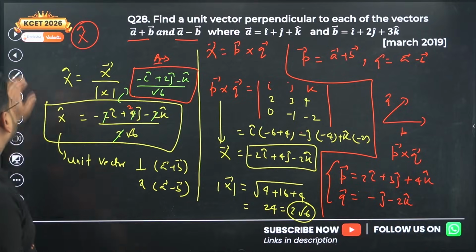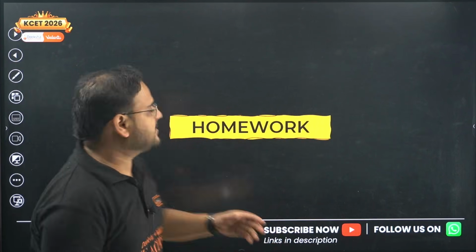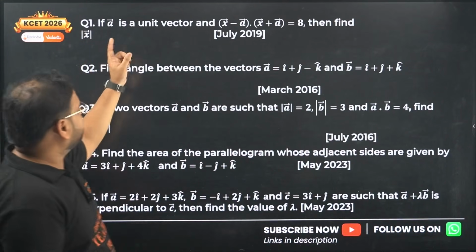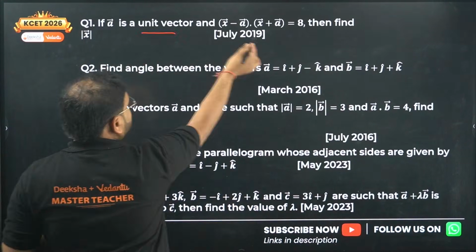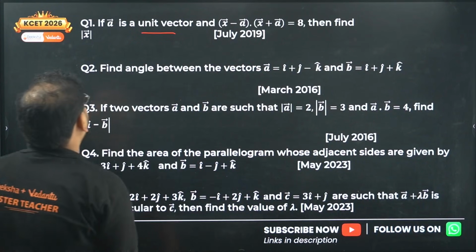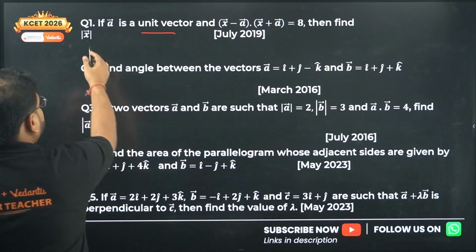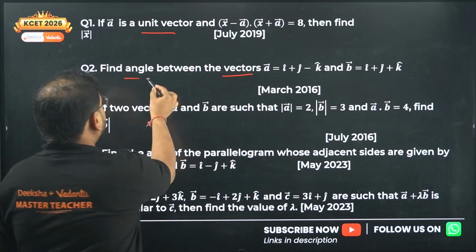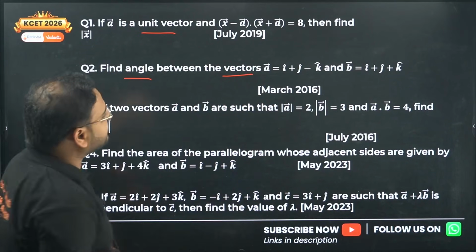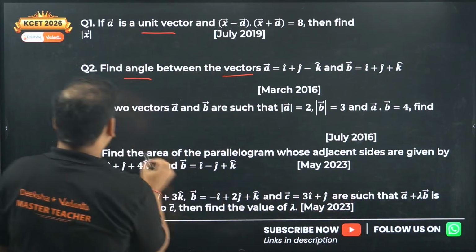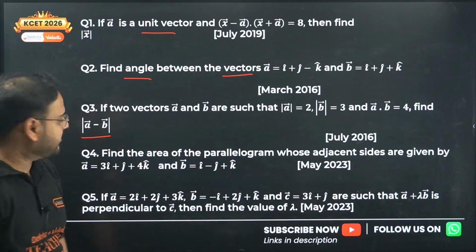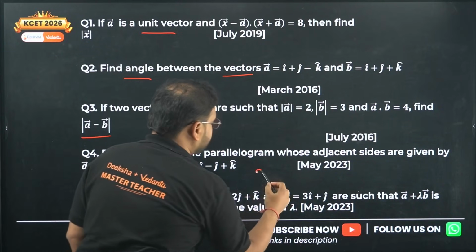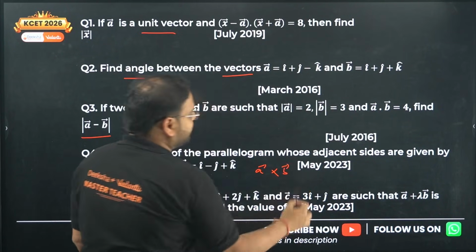Okay? Moving on. Now the time for homework. Here it is. The 5 questions I've given you for homework today: 1, 2, 3, 4, 5. 1 on the unit vector of this result. If A is a unit vector, then find the value of x, mod of x actually, and then find the angle between the vectors A and B. Next, if two vectors A and B are given, find the value of mod of A minus B. A question on dot product. Then find the area of parallelogram when the two vectors are given, A cross B. If you have area of triangle, you will write it as A cross B by 2.